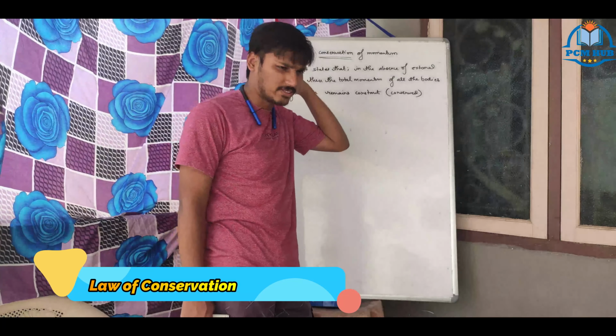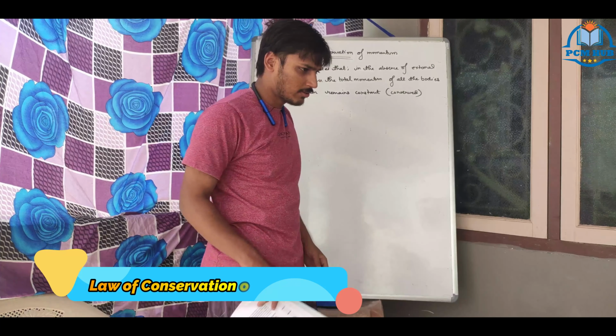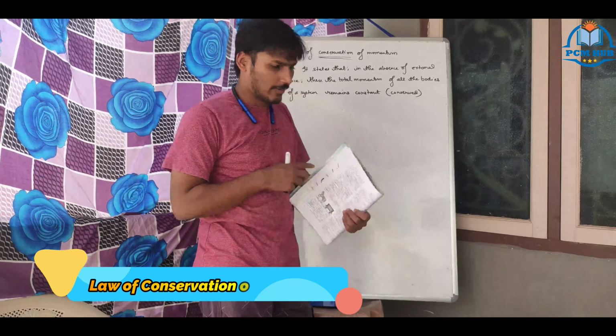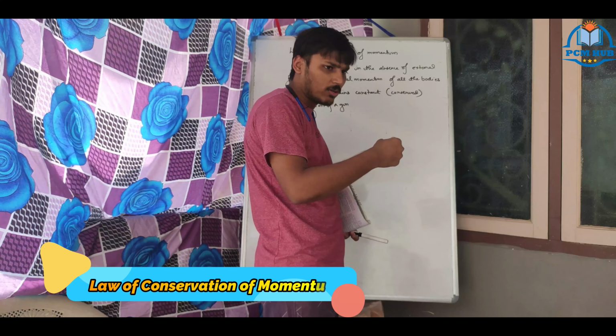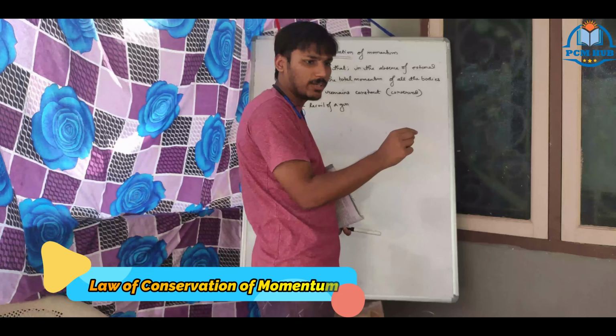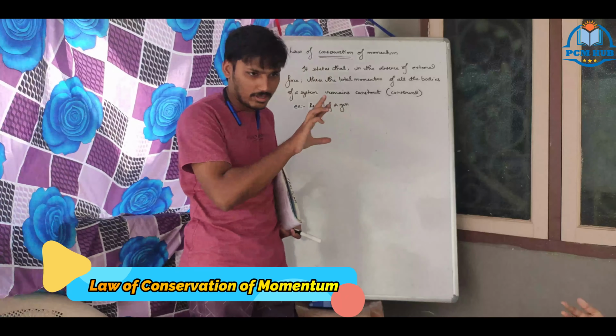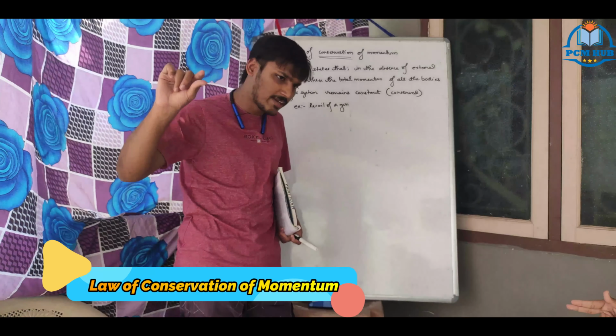The cause is somewhere else, very far. For example, I am firing a gun. Let us take an example and then prove. Example, recoil of a gun. We take this example. The barrel of the gun is at the top, and I am putting the trigger below. I am not directly applying the force on the bullet. I am applying the trigger. Then the trigger is unlocking the slot, releasing the spring.